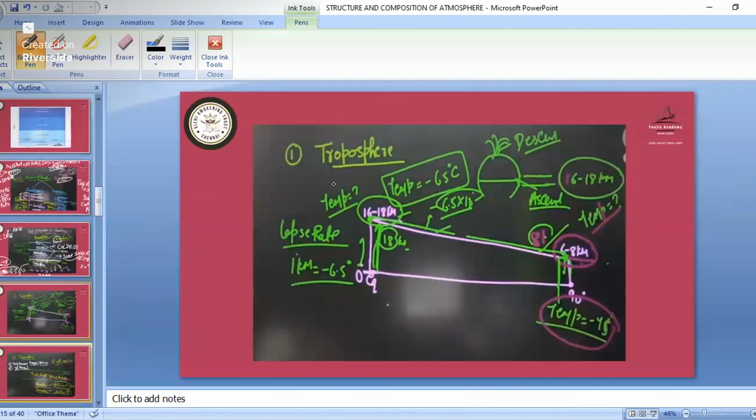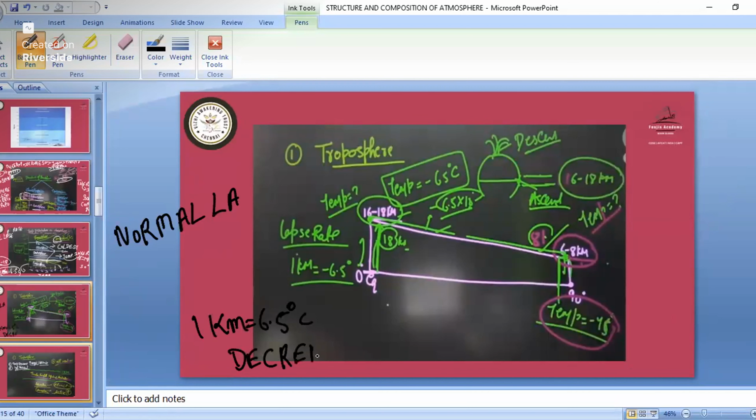Now first we'll see about the troposphere. In the troposphere we have the normal lapse rate, that is, at each 1 kilometer, 6.5 degrees Celsius is decreasing. That is known as the normal lapse rate. And when we have an increase, that is known as the temperature inversion. That we will see in the stratosphere part.